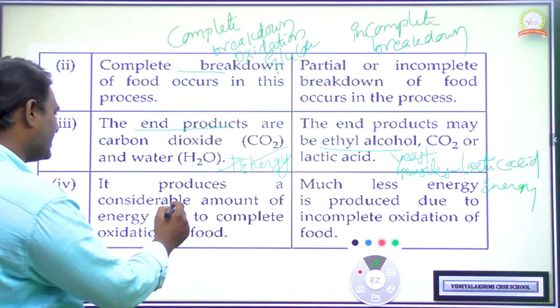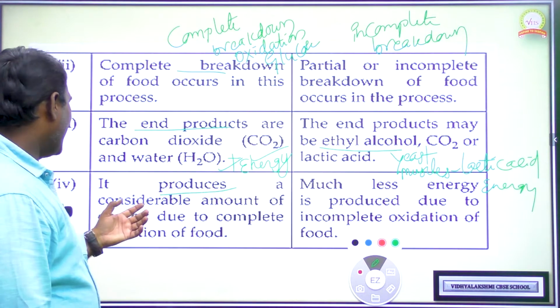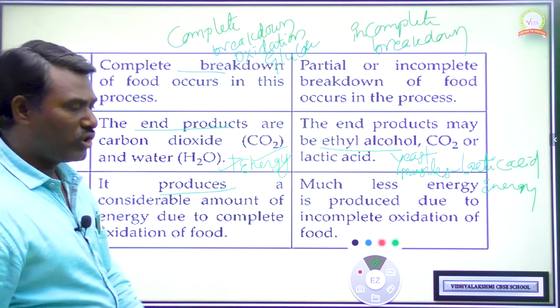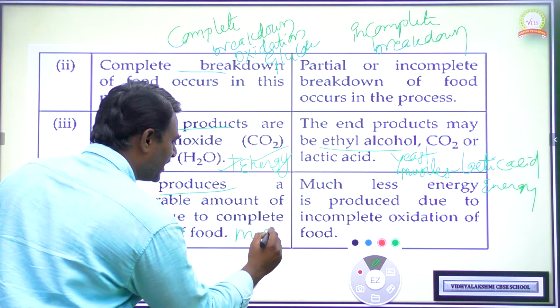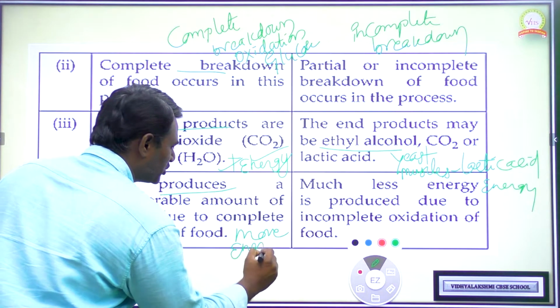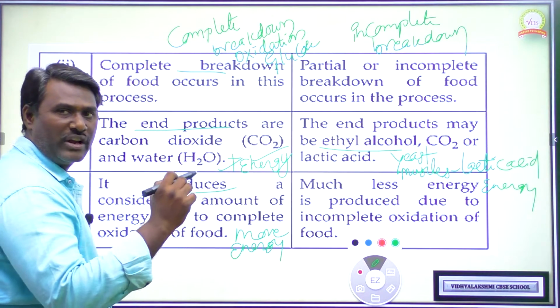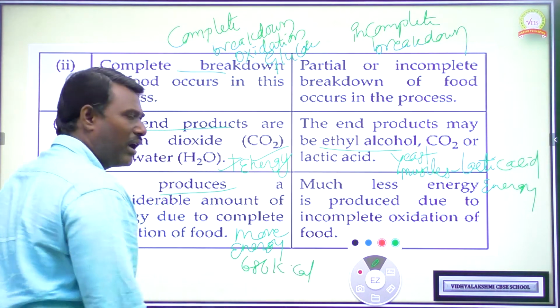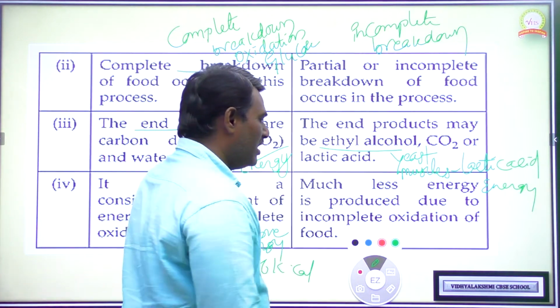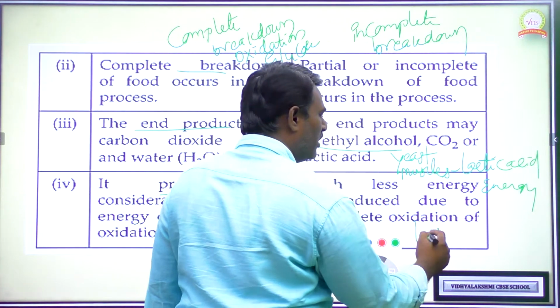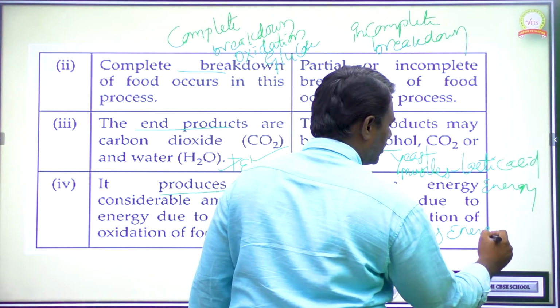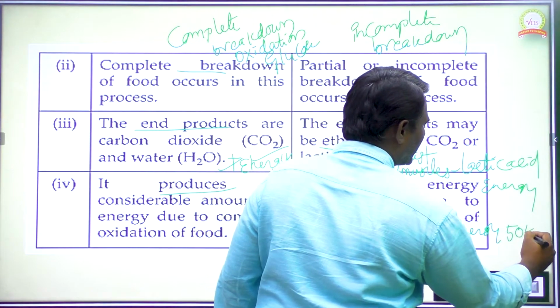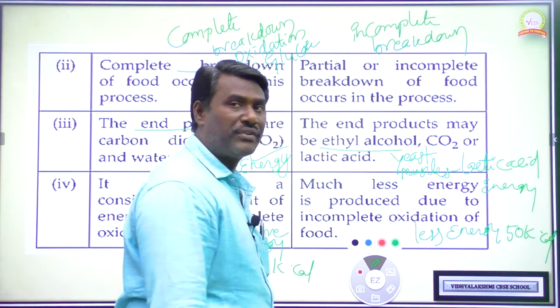And next difference is it produces a considerable amount of energy. So more energy is secreted during aerobic respiration. The amount of energy secreted during aerobic respiration is 686 kilocalories, whereas in anaerobic respiration less energy is secreted, only 50 kilocalories. Only 50. See the variation.